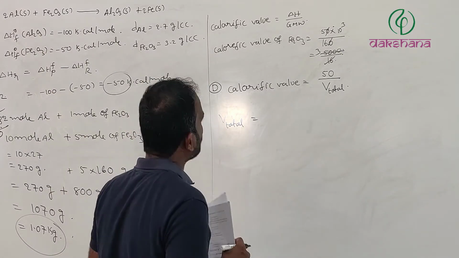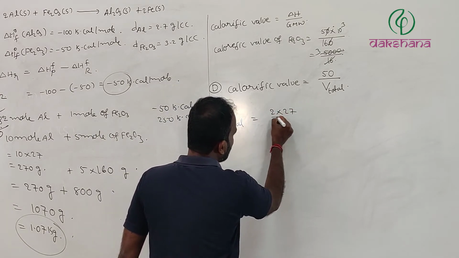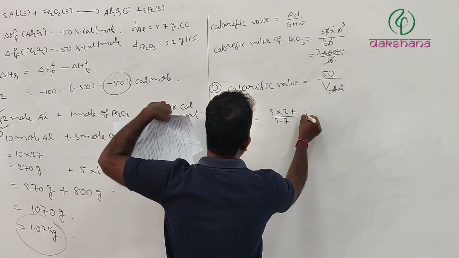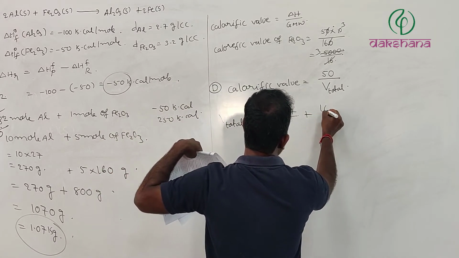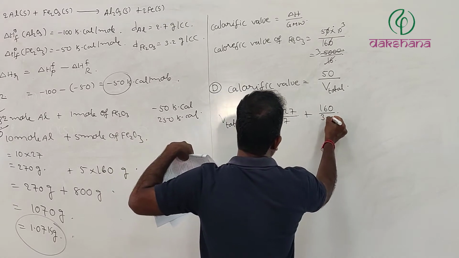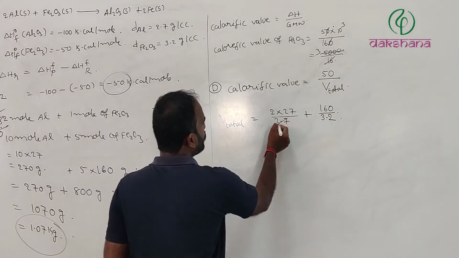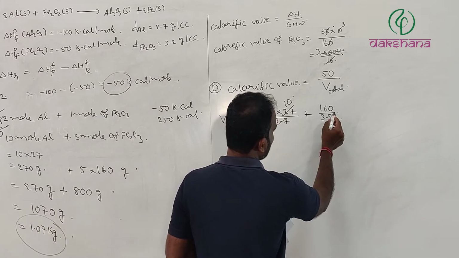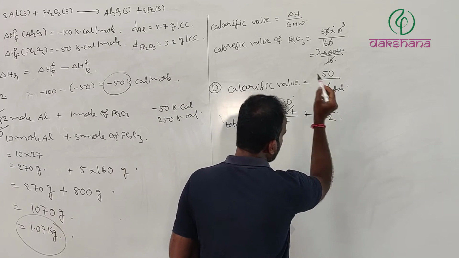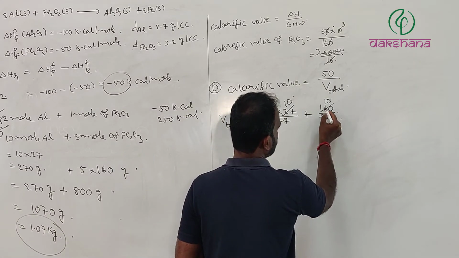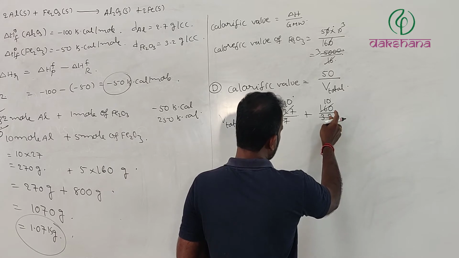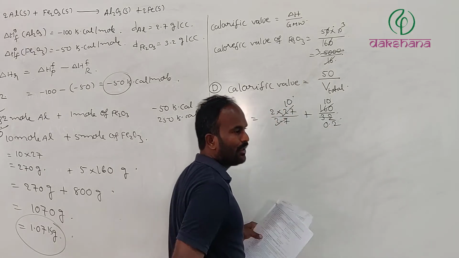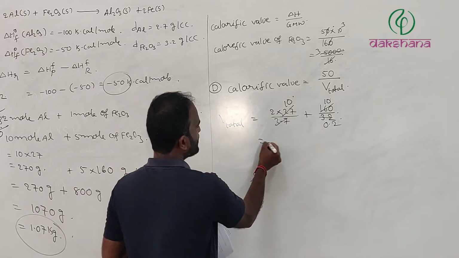So for aluminium it is 2 into 27 divided by its density, which is given as 2.7, plus for Fe2O3 it is 160 divided by 3.2. Calculating this, we get some 60.